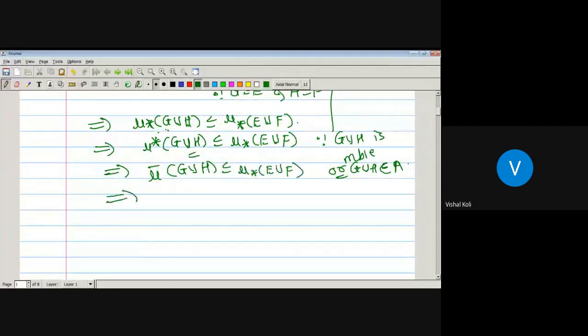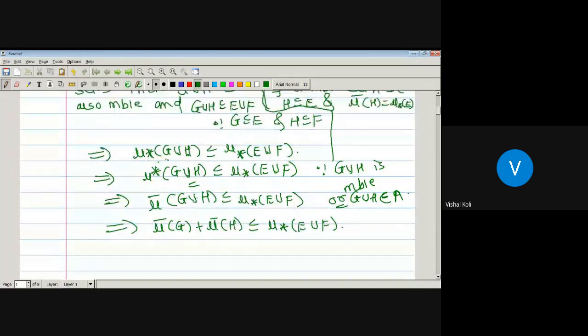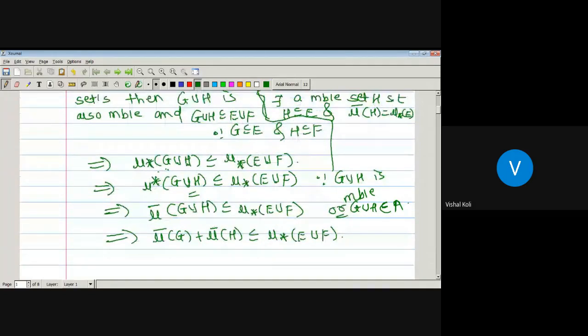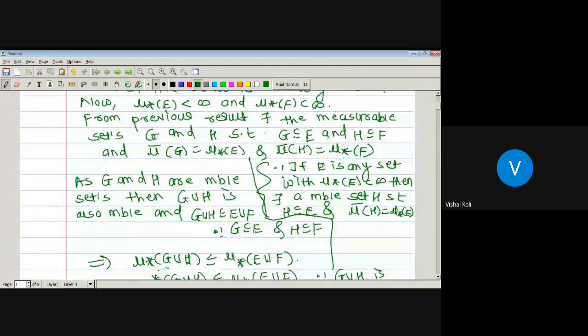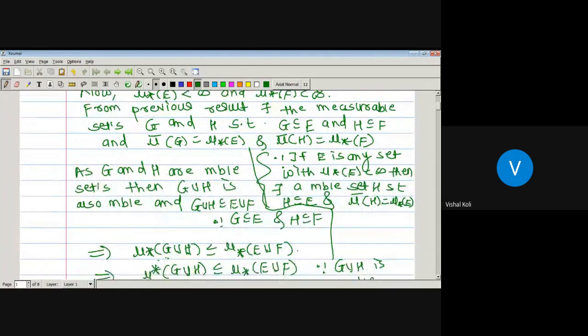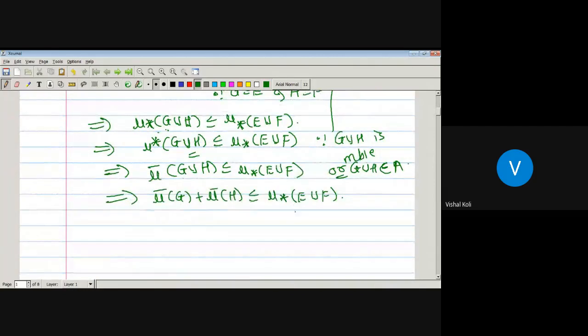Now we know that mu bar is a measure. For G and H, mu bar of G plus mu bar of H is less than or equal to the inner measure of E union F. There is only one thing to check: whether G and H are disjoint sets or not. Since E and F are disjoint sets, with G a subset of E and H a subset of F, obviously these two sets are disjoint. So mu bar of G union H is mu bar of G plus mu bar of H, which is less than or equal to the inner measure of E union F.